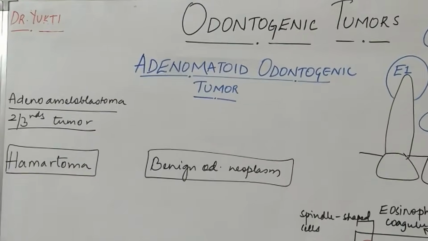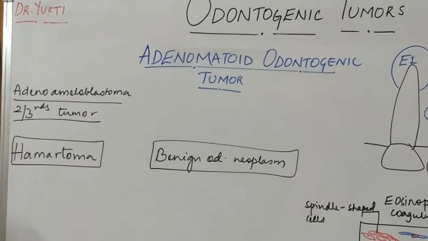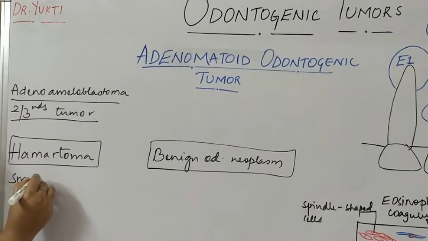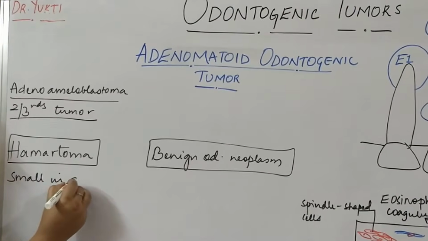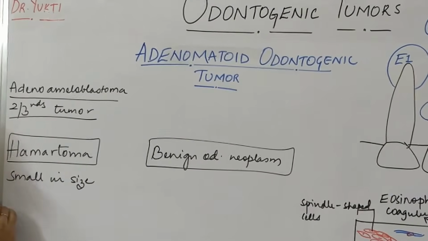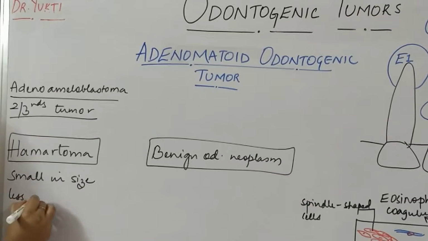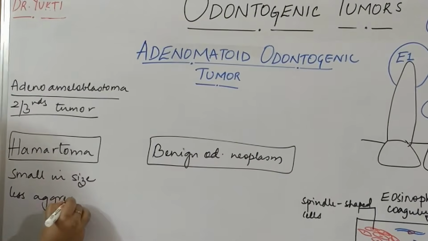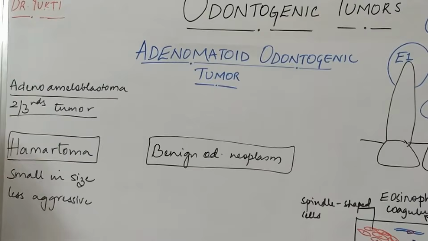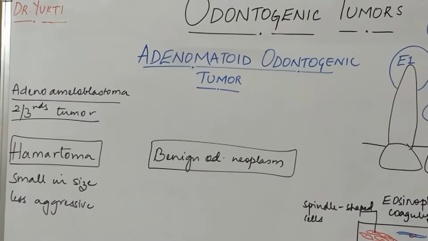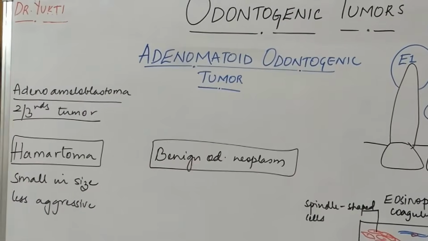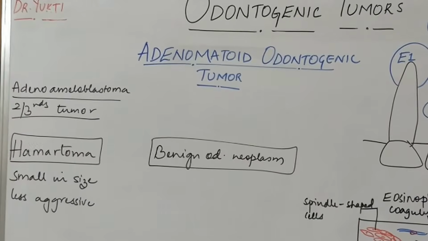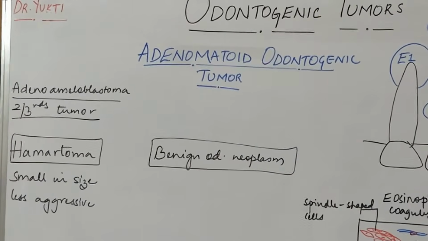Hamartoma is usually considered because of the smaller size of AOT, and also the less aggressive nature. So the authors who consider this as hamartoma say that it is too small to be considered an odontogenic neoplasm, and also it is less aggressive.